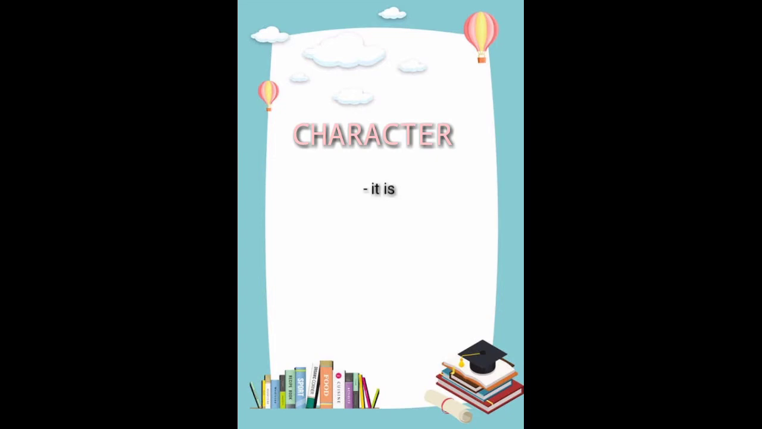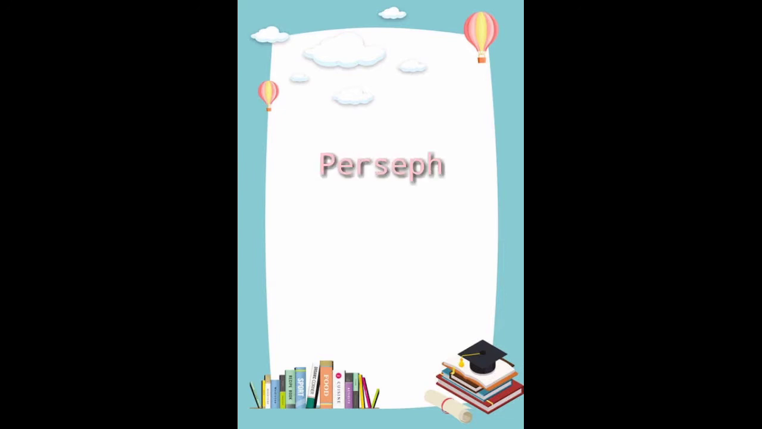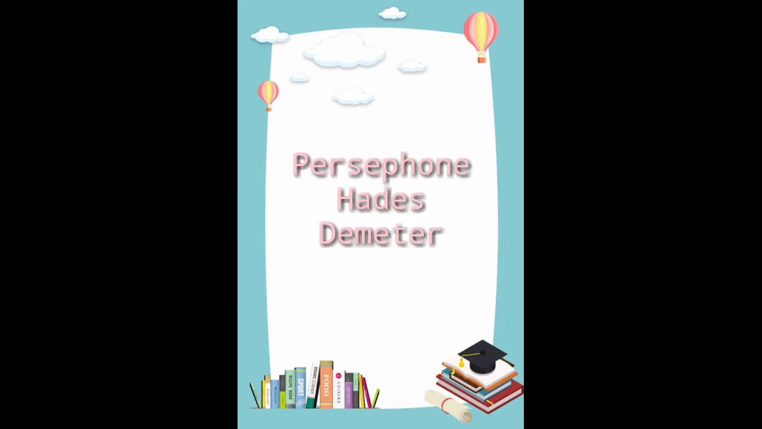So first we have character. Character is a person or sometimes an animal who takes part in the action of the story or other literary work. So in the story that I have shown to you a while ago, the characters are Persephone, Hades, Demeter, and Zeus.